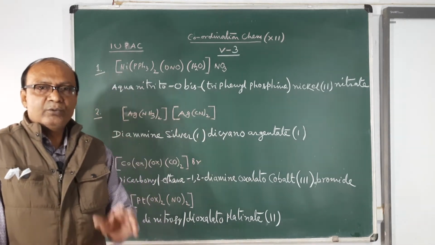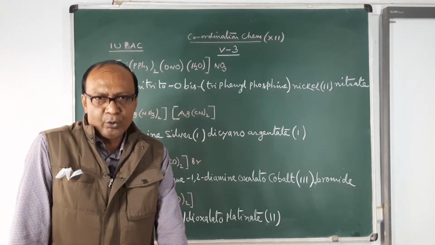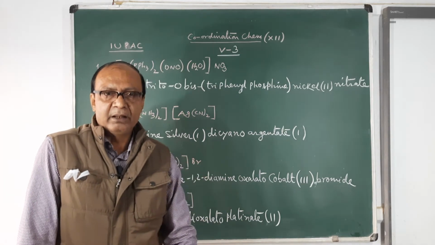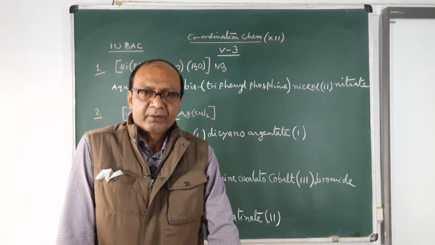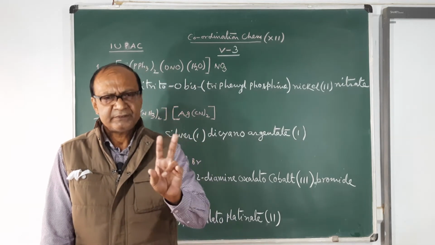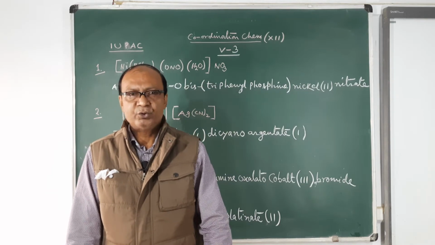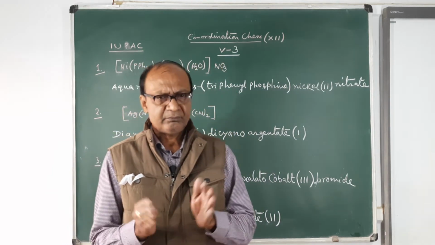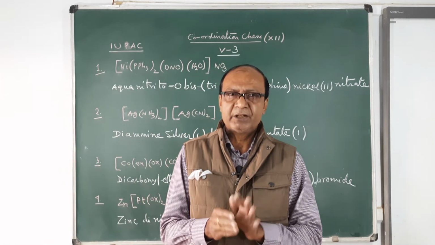When you construct the formula of coordination compounds, you can do it on your own, remembering two things in mind: the oxidation number, that is the charge of the central metal, and the coordination number. I suggest that whenever you frame the formula, you give importance to coordination number 6.